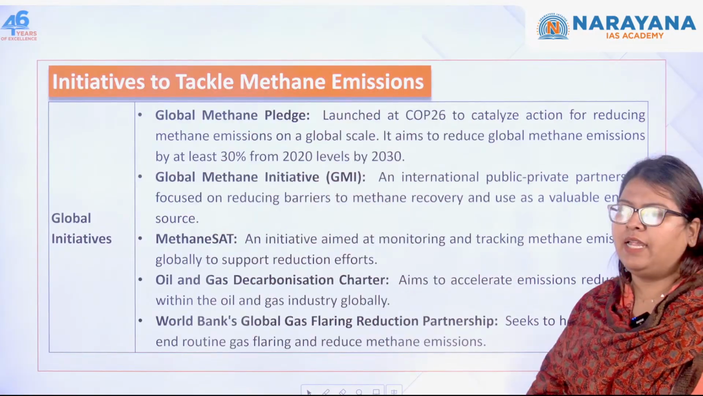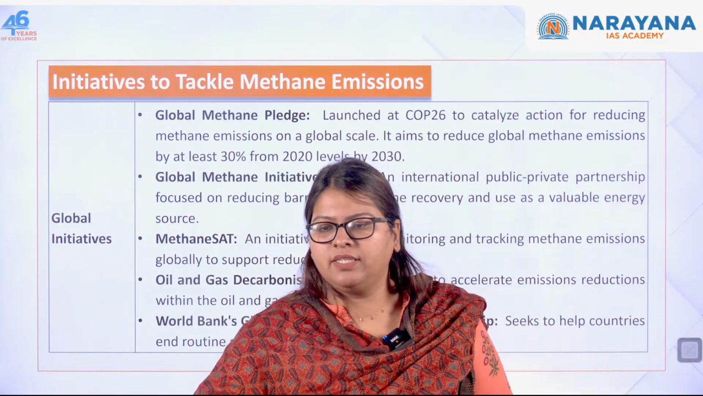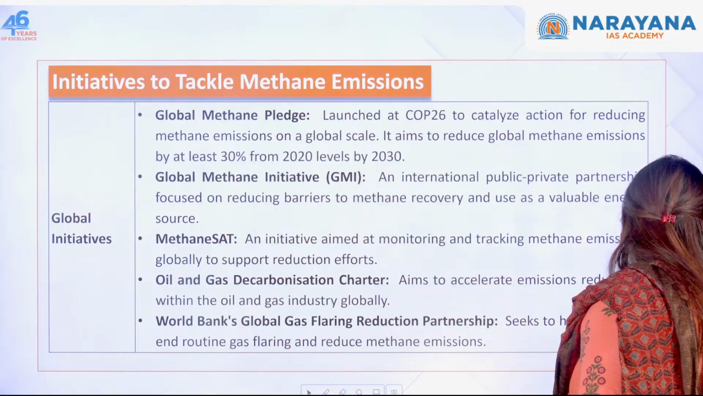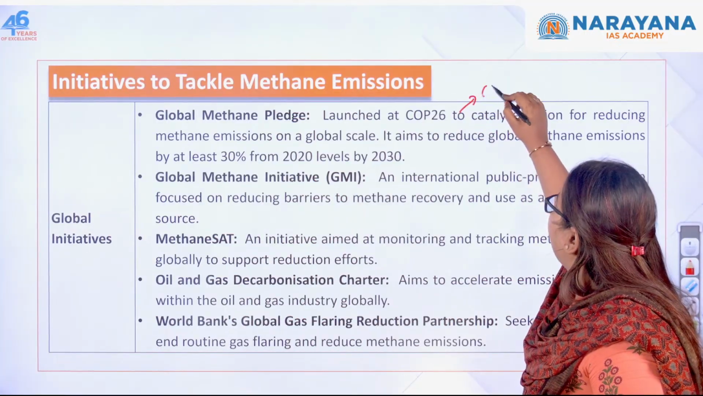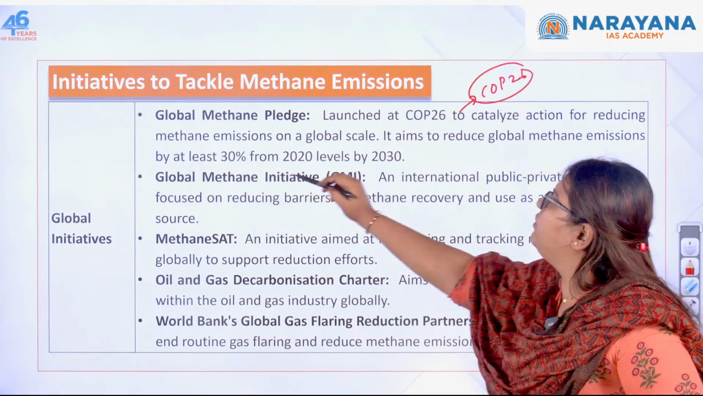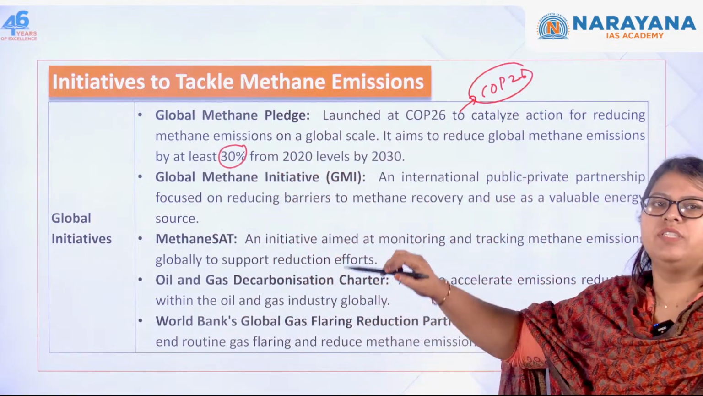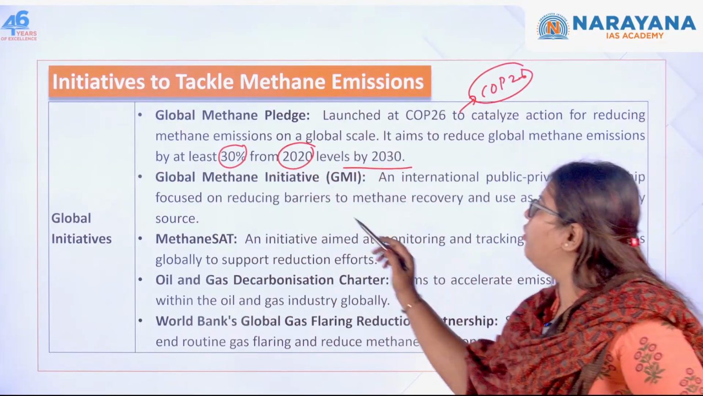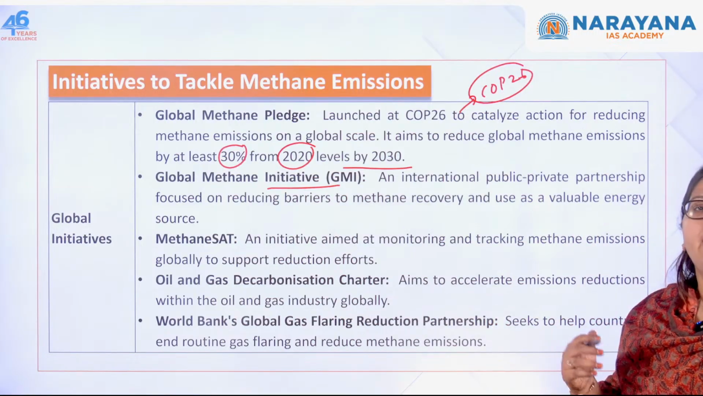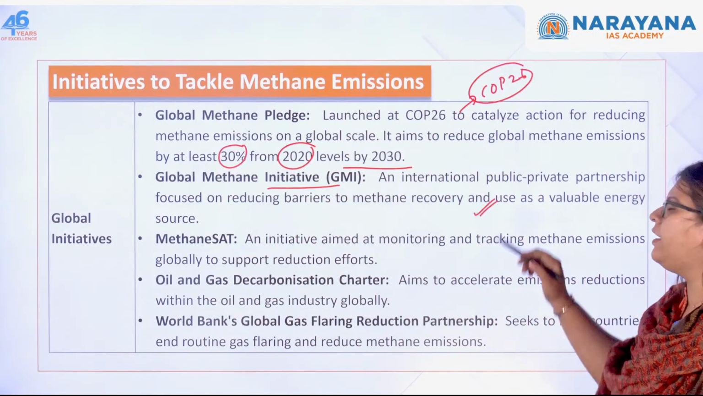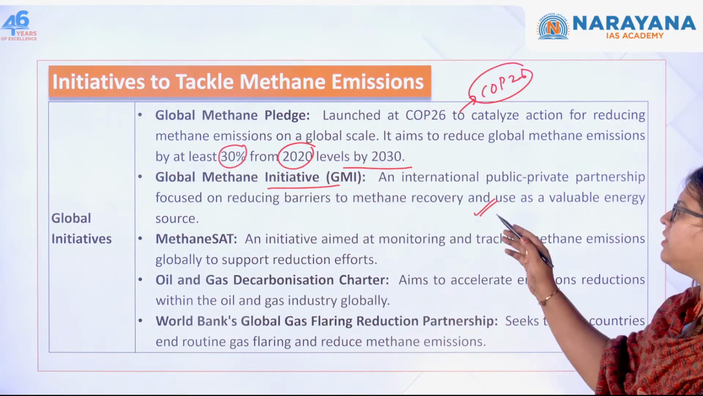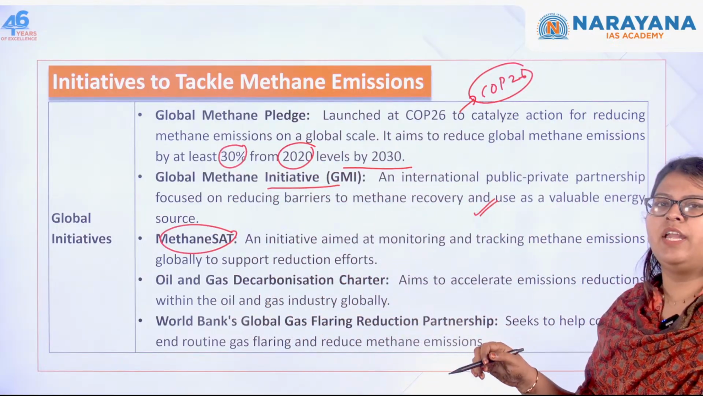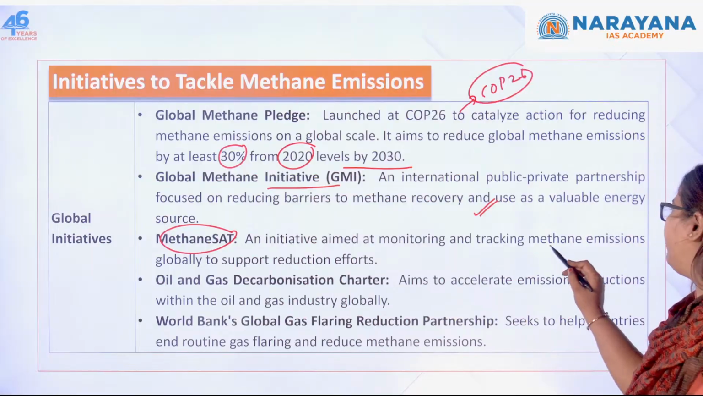Moving forward, let's wind up this session by discussing the different initiatives. It's already time. The first initiative, the Global Methane Pledge, we know that it came as a result of COP26, in order to reduce 30% of the greenhouse gas emissions from the 2020 levels by 2030. We did not sign it. Then we have the Global Methane Initiative. This is also an international public-private partnership that reduces methane emissions by reducing the barriers. Next one, the MethaneSAT. This is used for tracking the methane emissions.